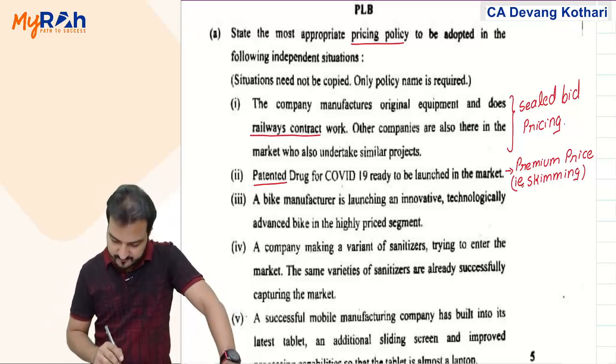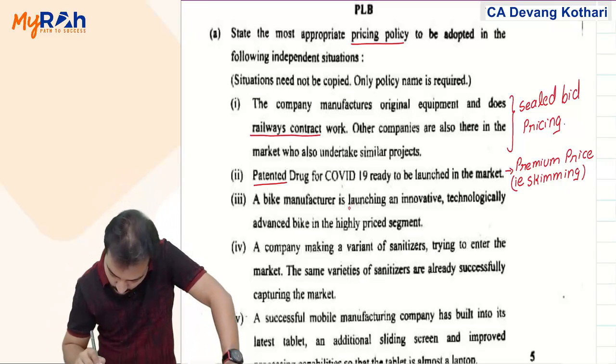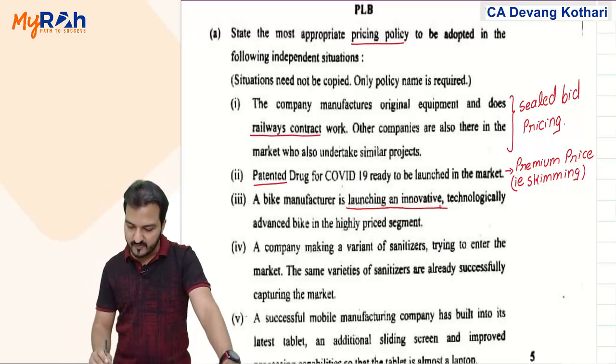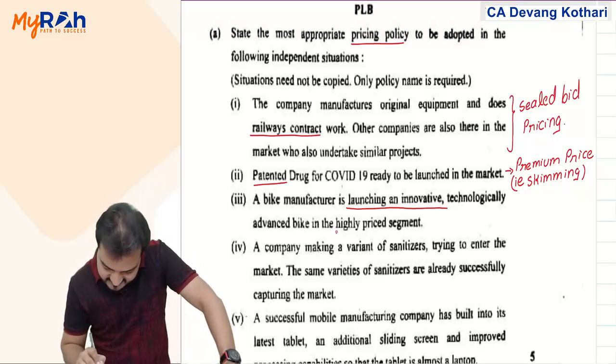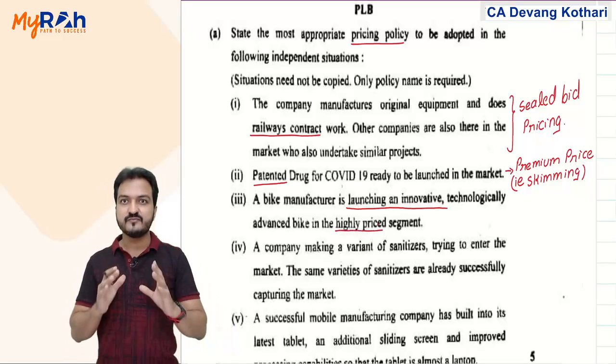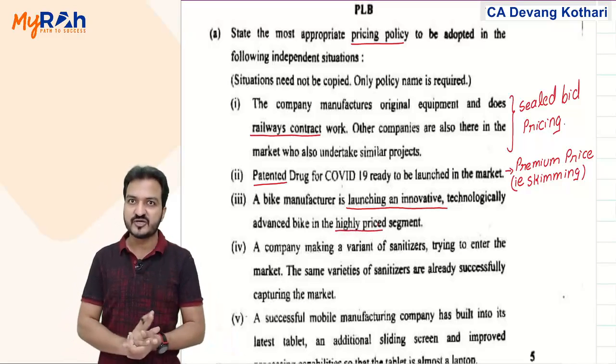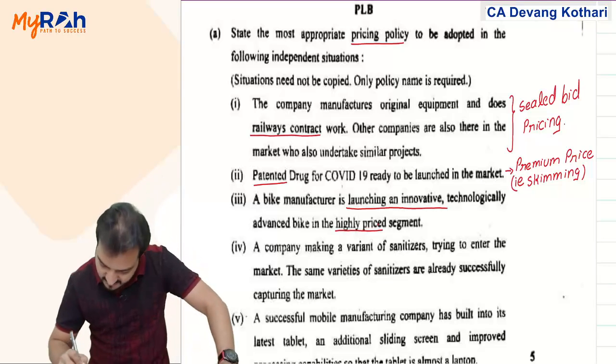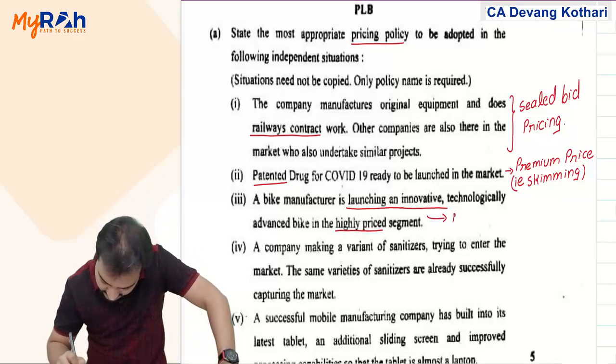Yes. Third, a bike manufacturer is launching an innovative, technologically advanced bike in highly priced segment. High priced new innovation that you are launching, new innovative product in high price segment, meaning your pricing will be again premium pricing.